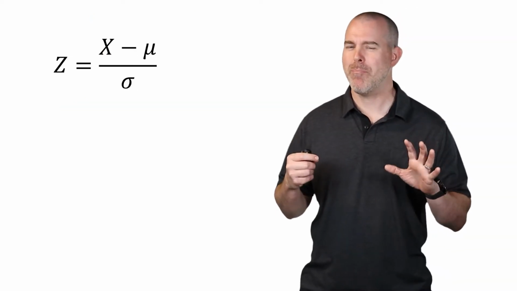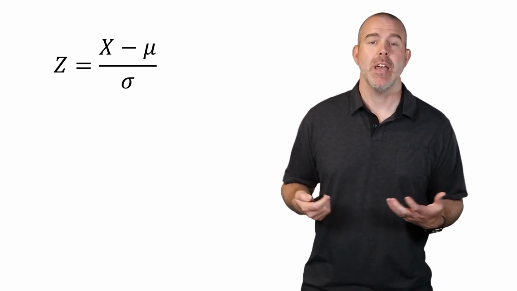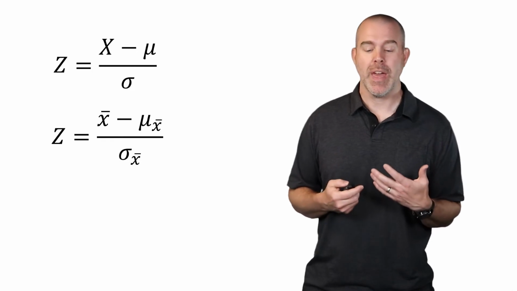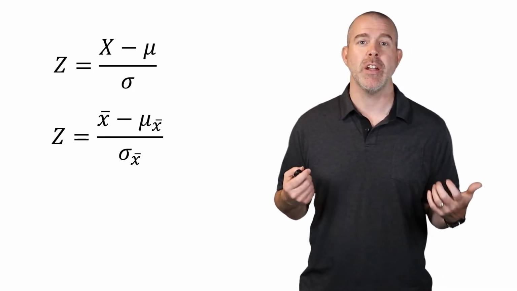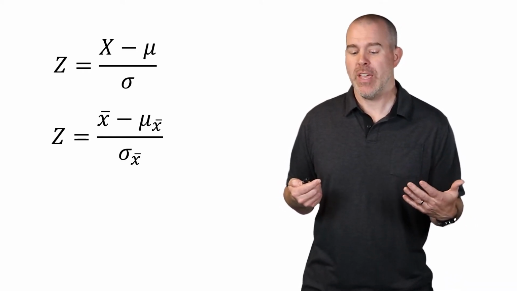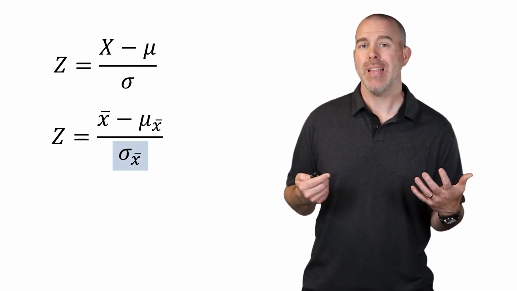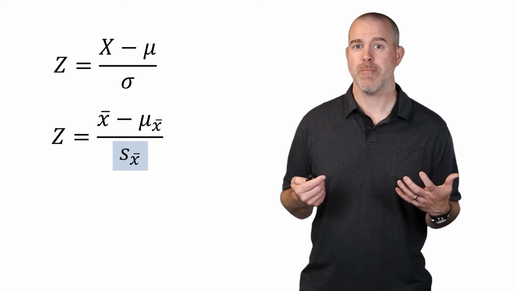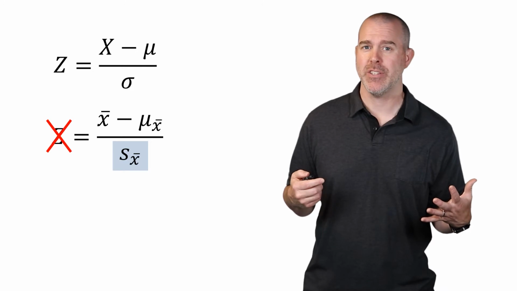All right, we have to build up a little more theory here, so be patient. Remember the z-score, the number of standard deviations from the mean. If we're looking at sample means, then it would be x bar minus the mean of all the sample means over the standard deviation of the sample means. Again, we don't have the standard deviation of all the sample means because we don't have sigma, so we can put in its place s, the sample standard deviation, but then it's not a z. The sample standard deviation is too different from the population standard deviation.